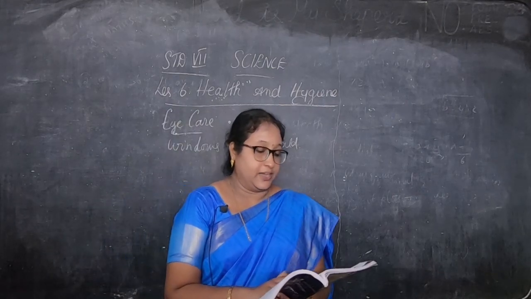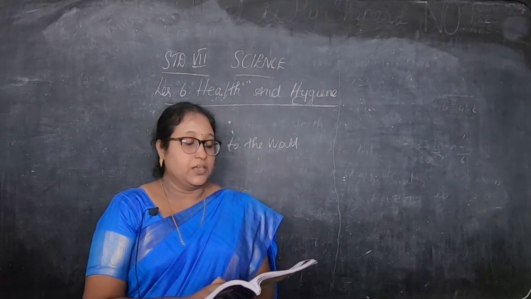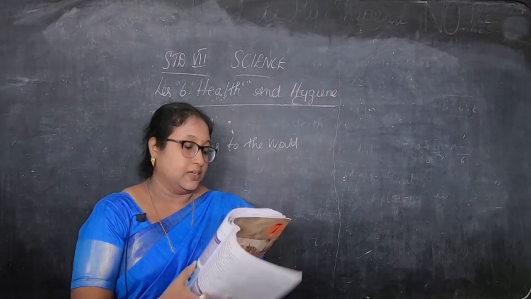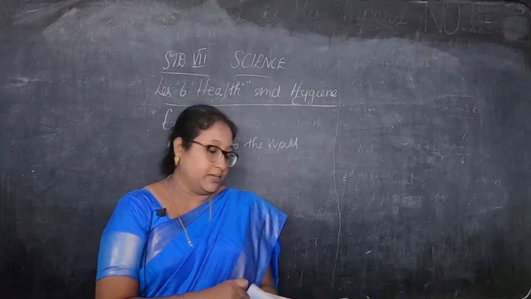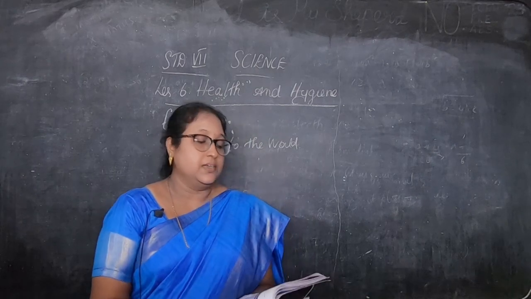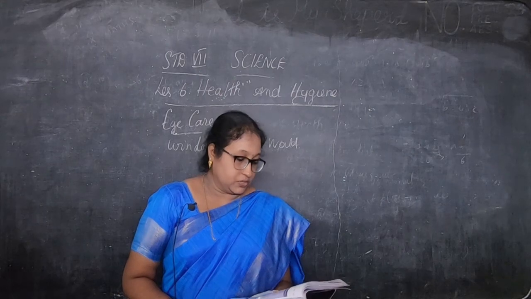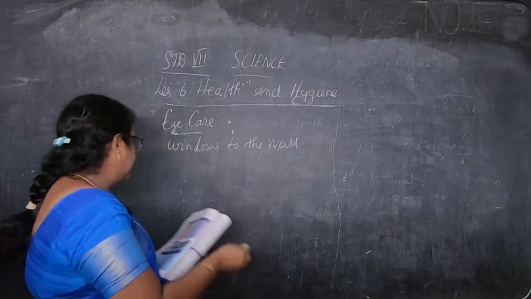Now, diseases affecting the eyes and the remedial measures are given below. Remedial is nothing but the treatment, as I said. Here also, first we saw dental care, that is teeth. Now we are going to see the diseases affecting the eye. First is night blindness. Okay, children, the name of the disease is night blindness.